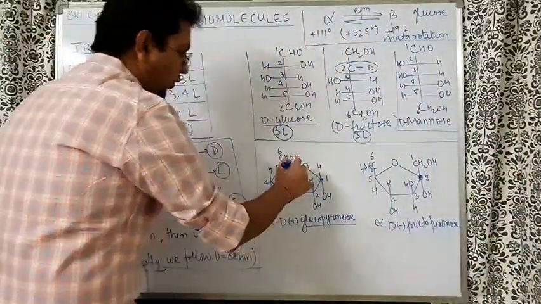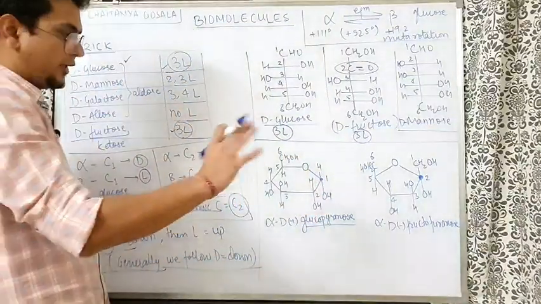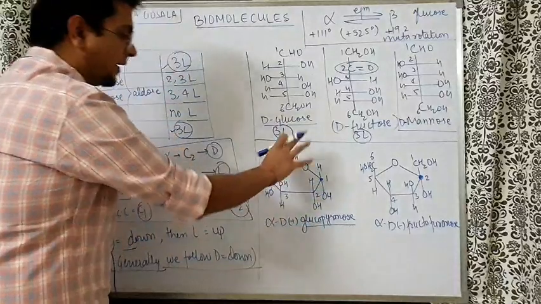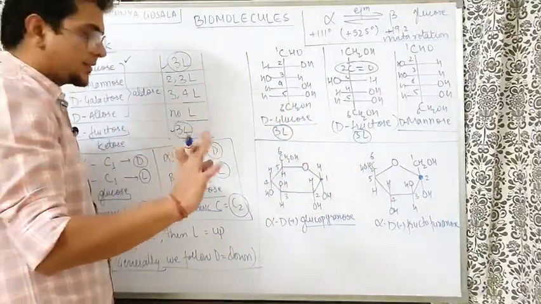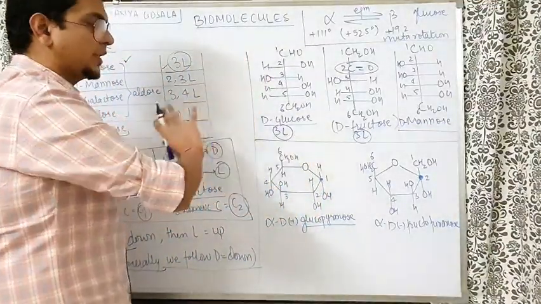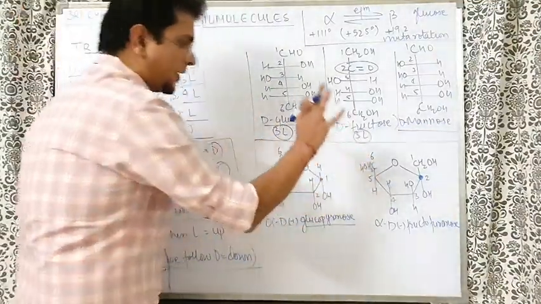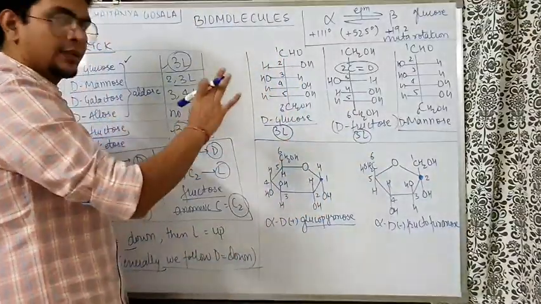Use the logic now. So I make the cyclic structure. I don't have to worry about the OH groups right now. I will just write the cyclic ring, a 6-membered ring with one O in the middle, having 5 carbons. I will write the numbering 1, 2, 3, 4, 5, and the 6th is CH2OH, that's for sure. The 6th is CH2OH in the case of fructose also. Fructose has a 5-membered ring, glucose has a 6-membered ring.